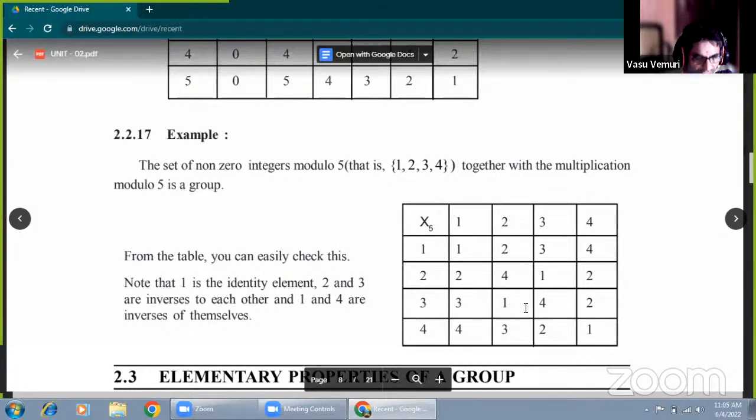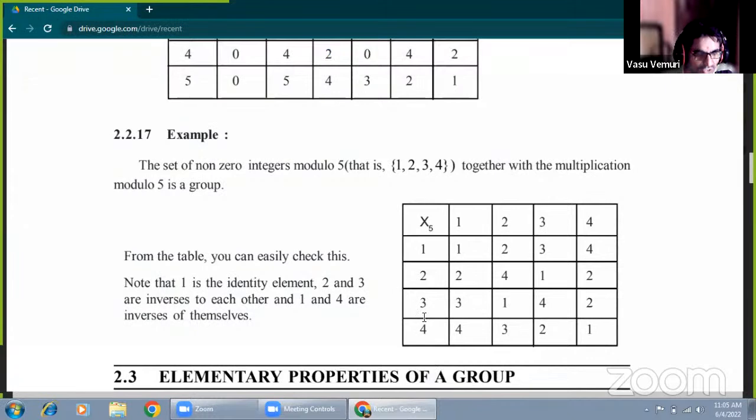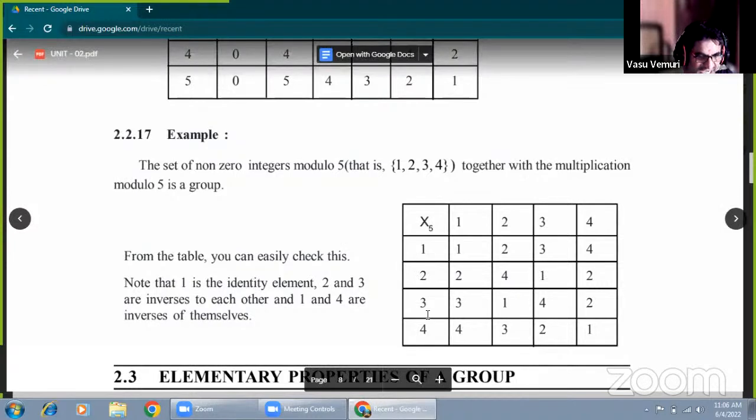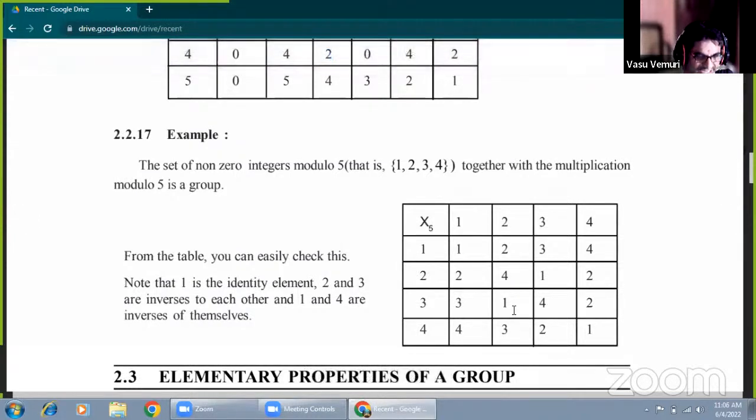That is how we get the identity element here. 3 multiplication modulo 2 equals 1, and 2 multiplication modulo 3 equals 1. So that's enough. Therefore the inverse of 2 is 3 and the inverse of 3 is 2, because when the product gives the identity, that element is called an inverse of the given element.